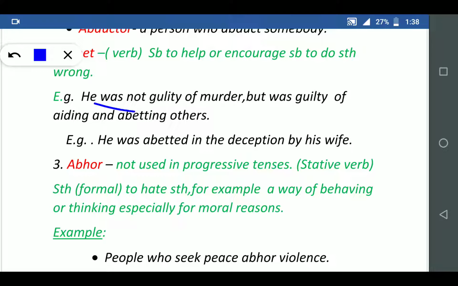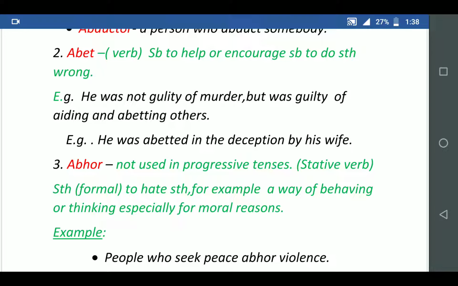He was not guilty of murder, but he was guilty of aiding and abetting others. Aiding means helping, abetting means encouraging. He was not guilty of murder, but he was guilty of abetting others.